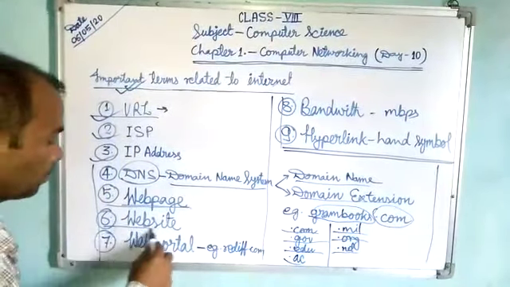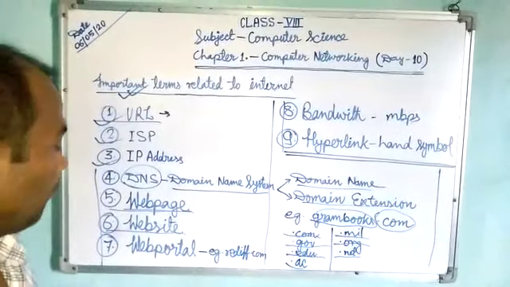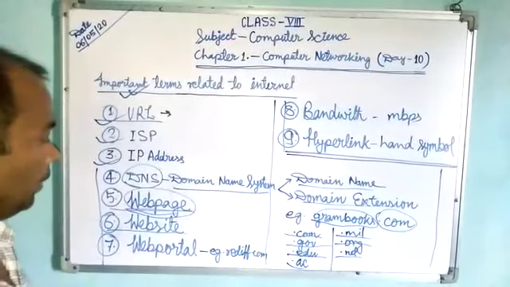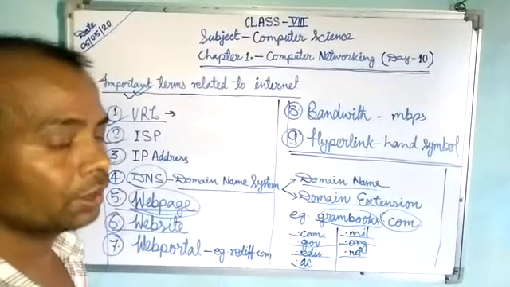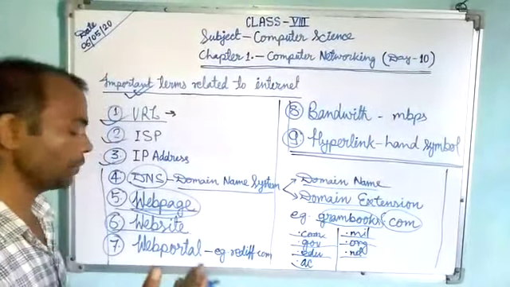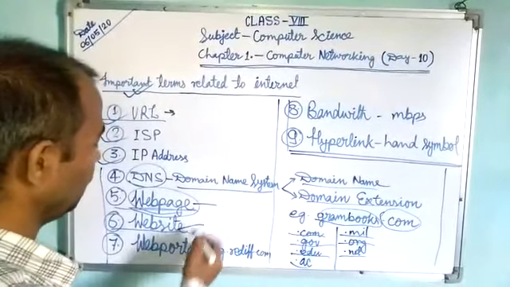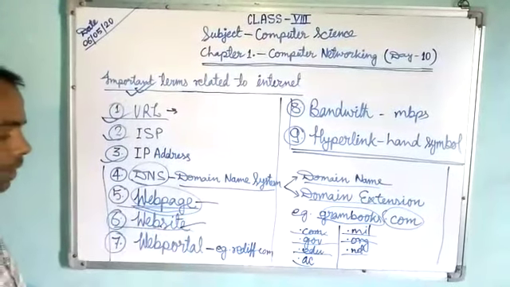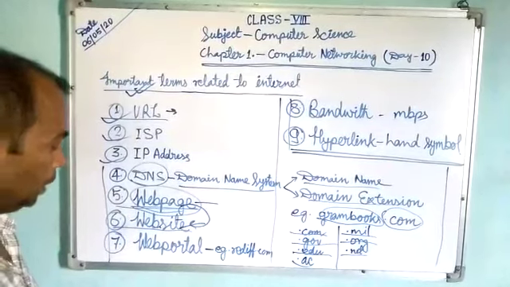Okay, then the sixth point, that is the website. A website is a collection of many web pages. Say we have a book, and the book is a combination of many pages. So this is the page and this is like the book. In a website, many related web pages are there.